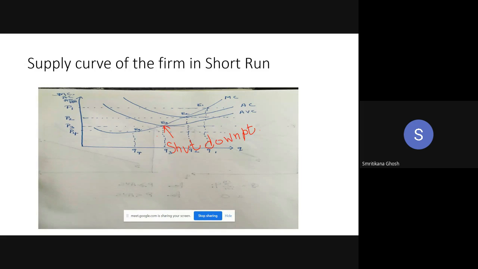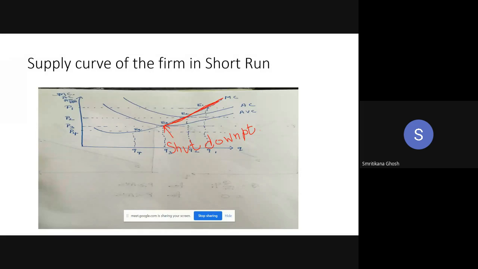That is why the MC curve is actually the supply curve of the firm, but it should be above the shutdown point, because below the shutdown point, the firm will stop the production. So there will be no supply. That is why this part of the MC curve is the supply curve.